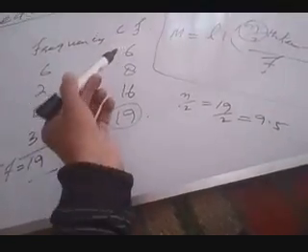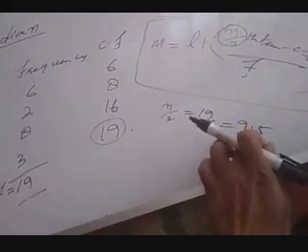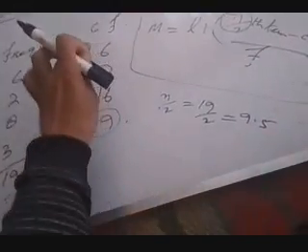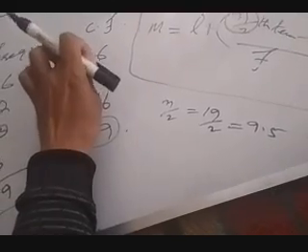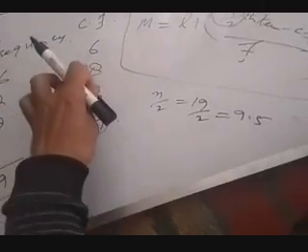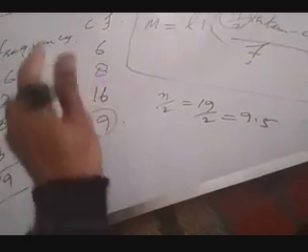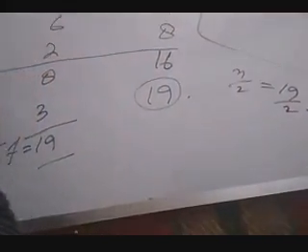Now you have to once again see in which cumulative frequency 9.5 is contained. 9.5 is greater than 6, so it will not be contained in 6. It will not come in 6 because 6 is less than this, and not in 8 either because 8 is also less. But it will be contained in this.